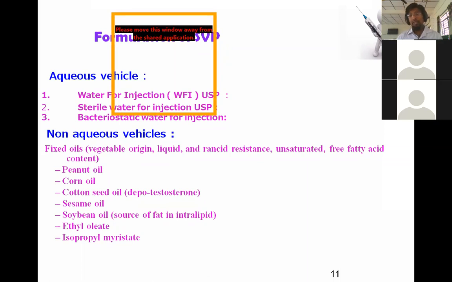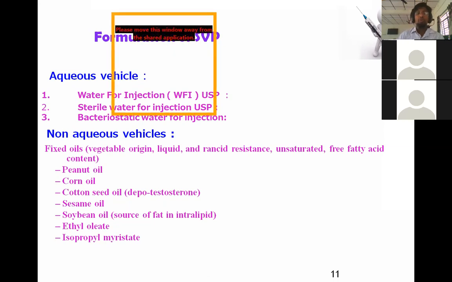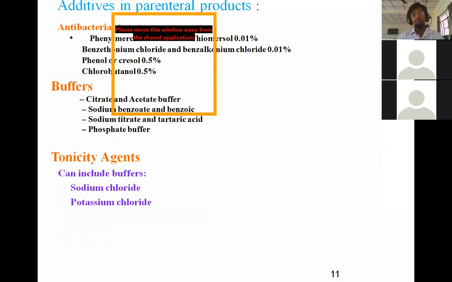Then non-aqueous vehicles. When your formulation has an issue with water, or the drugs are hydrophobic in nature, or there are problems like oxidation and other things, we'll go for non-aqueous vehicles. In non-aqueous vehicles we have different oils. Basically we can use vegetable oils like peanut oil, corn oil, cottonseed oil, sesame oil, soybean oil, ethyl oleate, and isopropyl myristate. So these are non-aqueous vehicles which are generally used in the formulation of small volume parenterals.